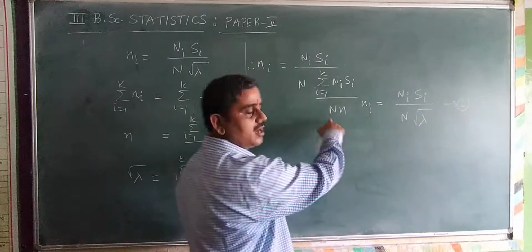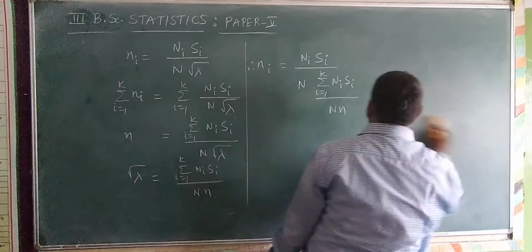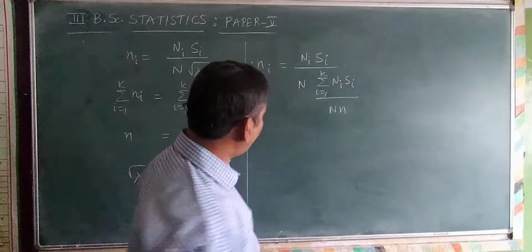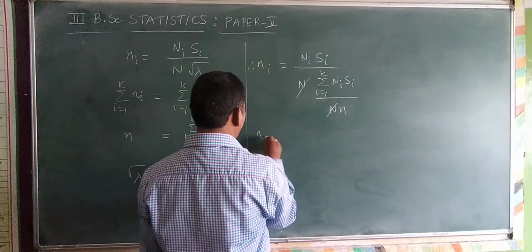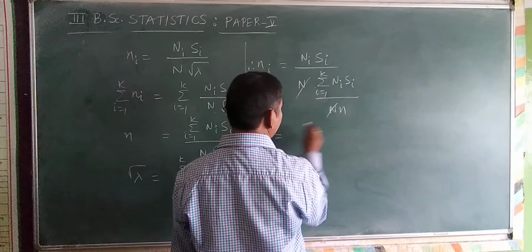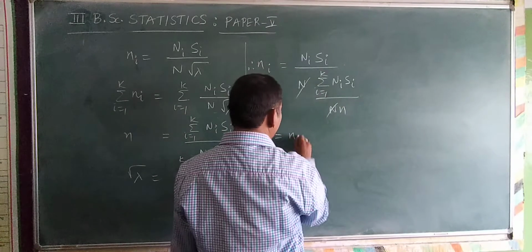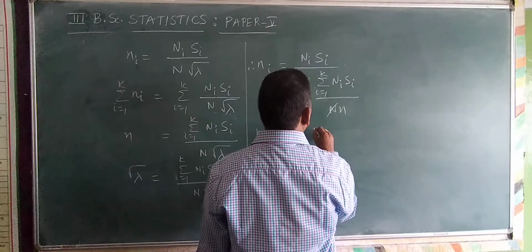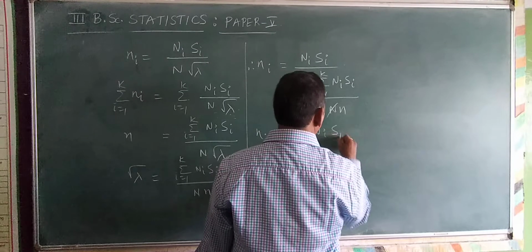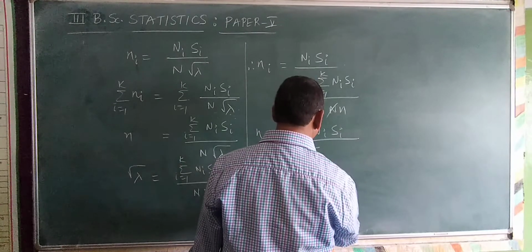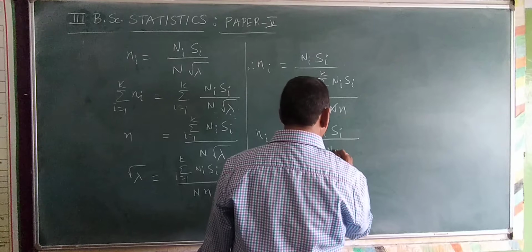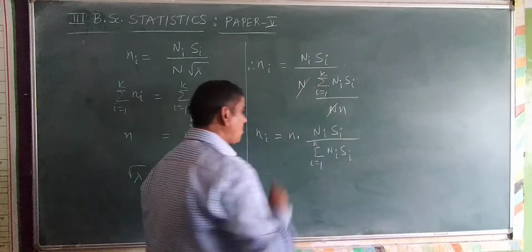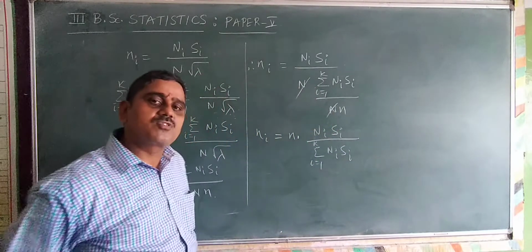So ni is nothing but, I cancel capital N. Therefore, ni is equal to, we got the final value, small n, I am taking in the numerator, n multiplied by Ni Si divided by summation i is equal to 1 to k capital Ni Si. This is the value of small ni.